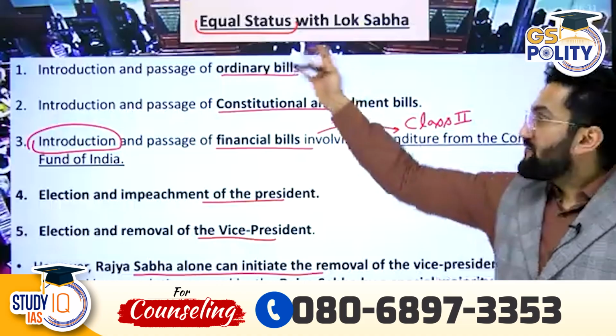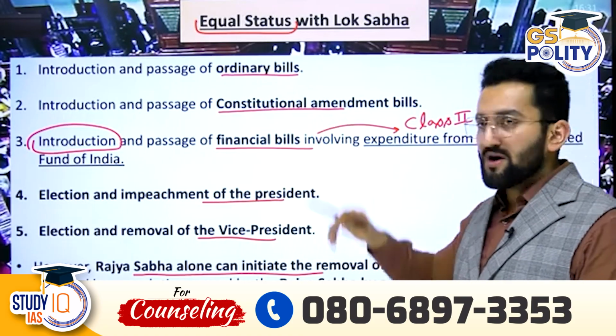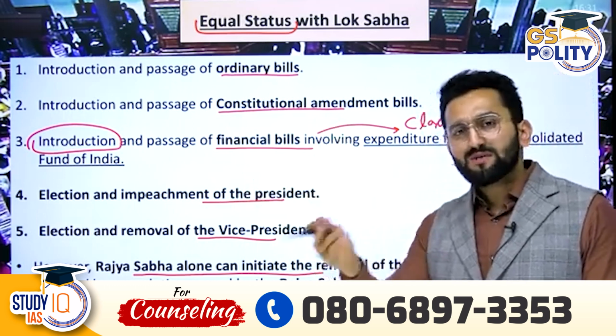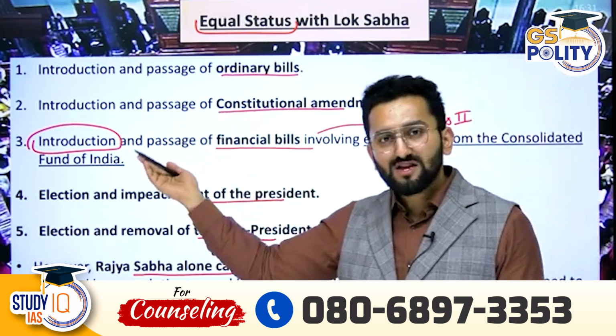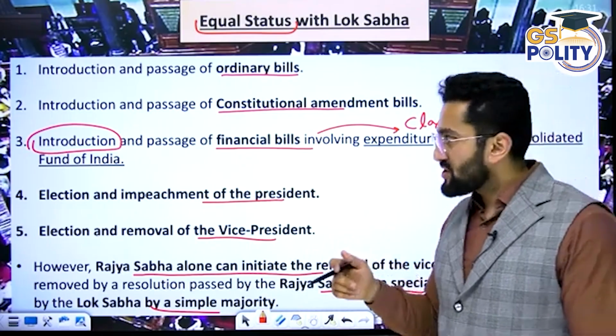Clear? First, equal status. With respect to ordinary bills, the introduction and passage of an ordinary bill, Lok Sabha and Rajya Sabha have an equal say. It means they can be introduced in Lok Sabha as well as Rajya Sabha. Passage needs to be approved in the same way, by simple majority.